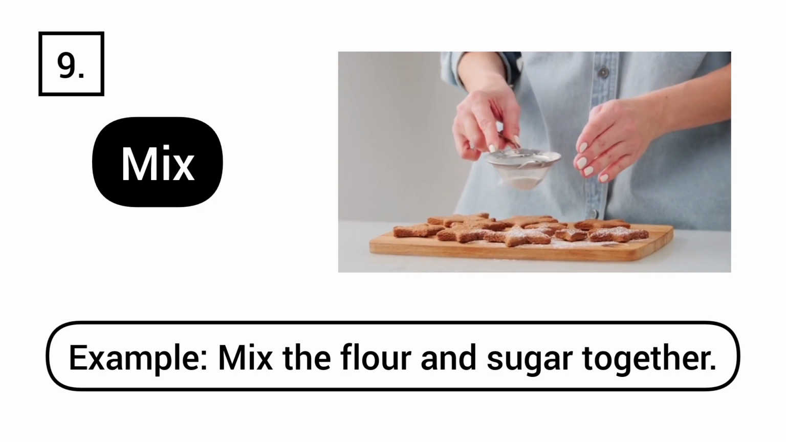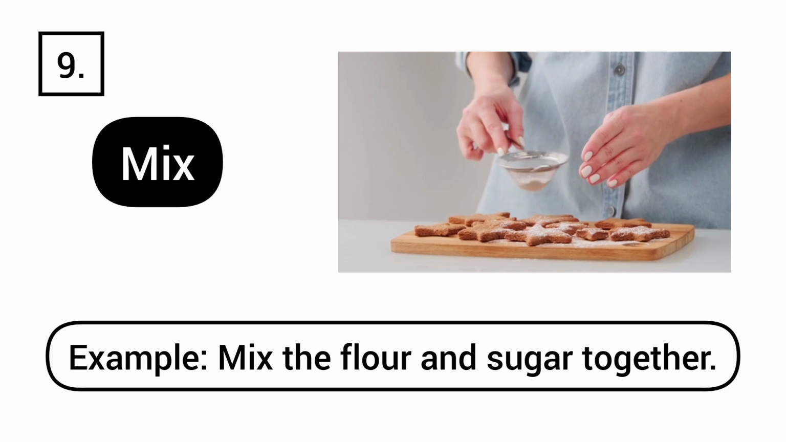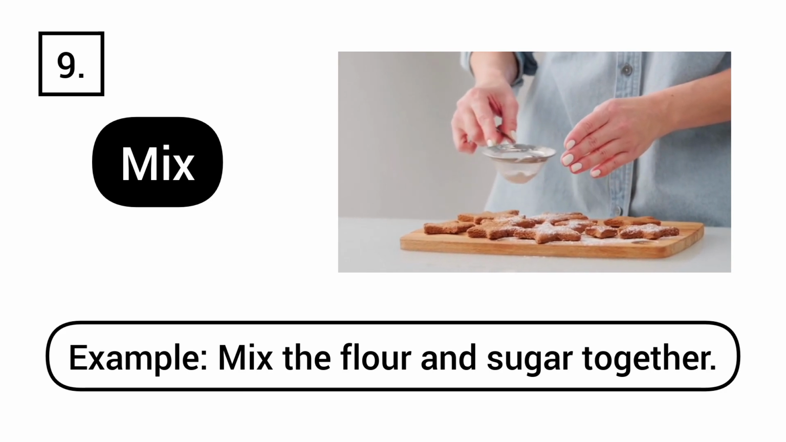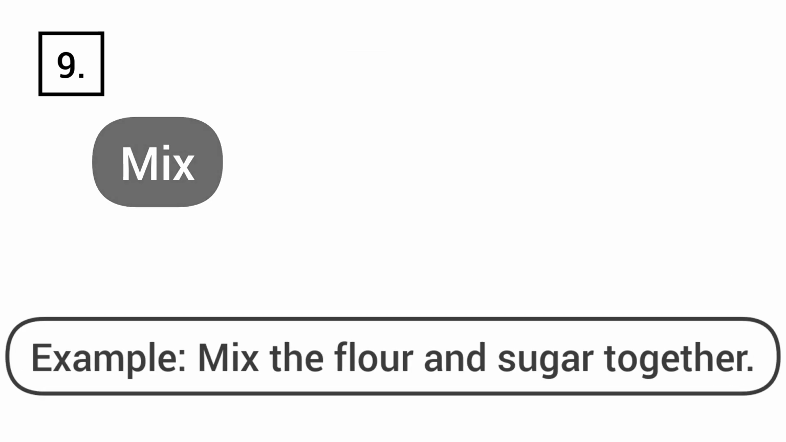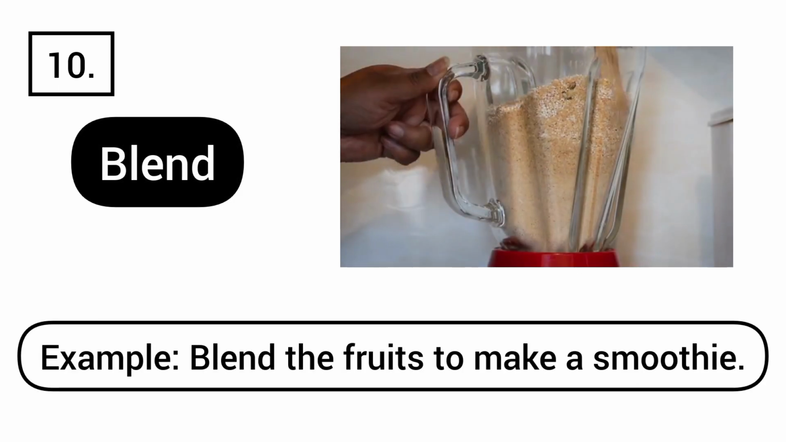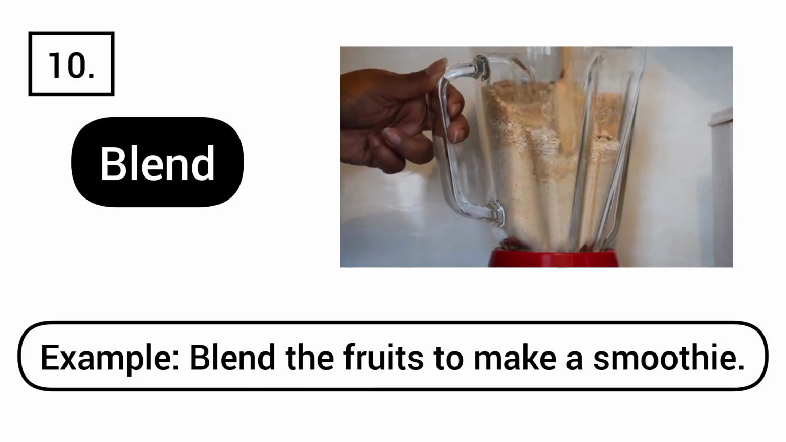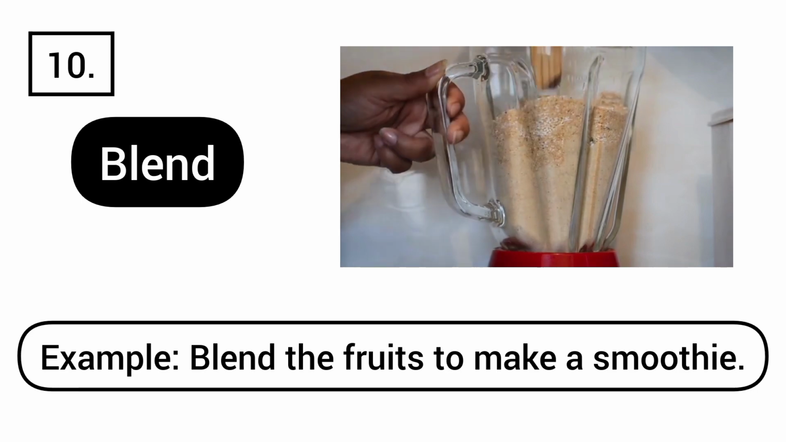Mix. Example, mix the flour and sugar together. Blend. Example, blend the fruits to make a smoothie.